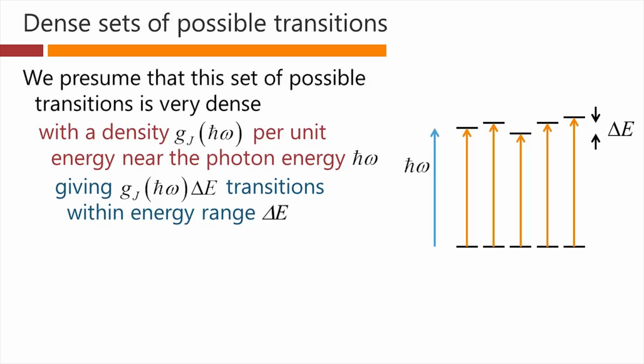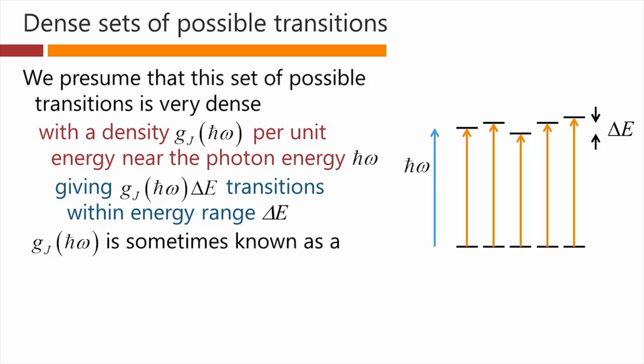That is, within some range of possible photon energies, separated by some amount of energy, delta E, we would find a total of Gj of h bar omega times delta E. So Gj of h bar omega is the density of possible transitions in energy, and then we multiply that by a small amount of energy to get the total number of transitions within that energy range.